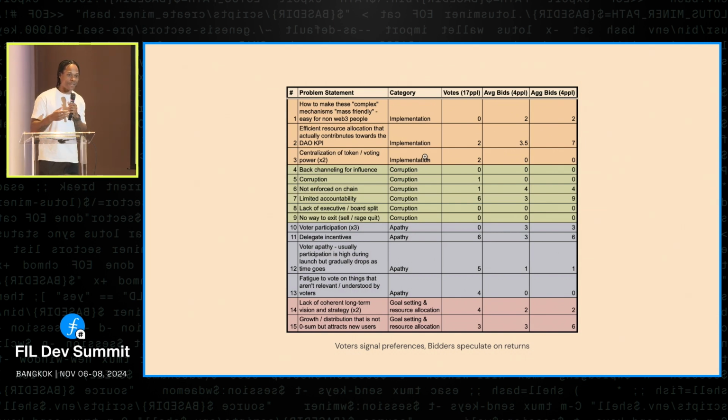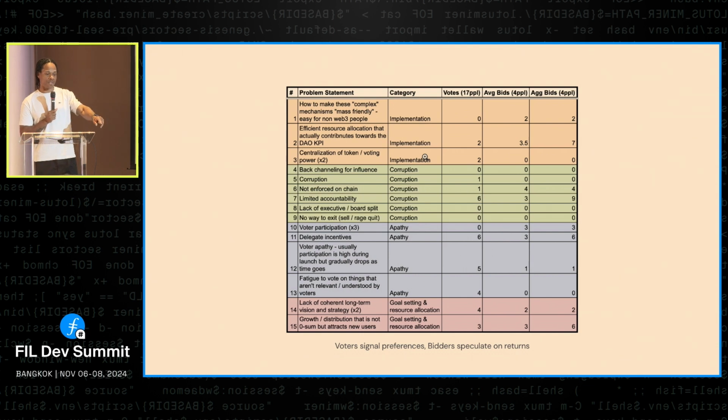The next day, we asked people to bid on these proposals. So we had proposals that were solutions to these problems, and I want you to bid some amount of money on the basis that if the proposal gets executed and it creates some value for the DAO, you're going to get to privatize the return, right? So basically, you're going to bid, and if it was really successful and it creates lots of money, you're going to get the money. And the bids were very different from the votes in lots of places.